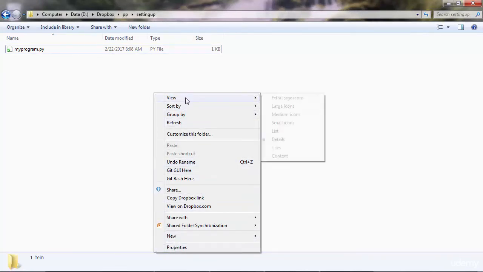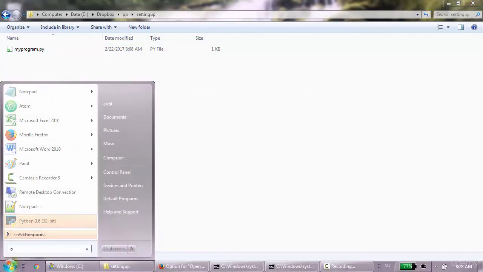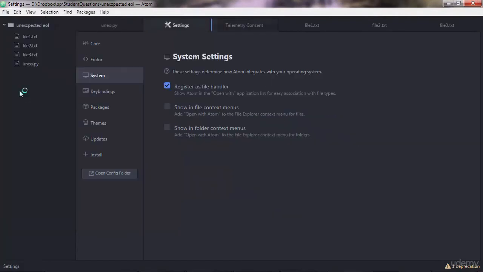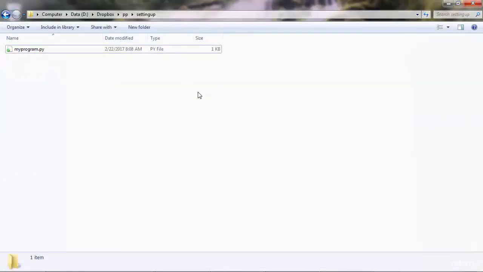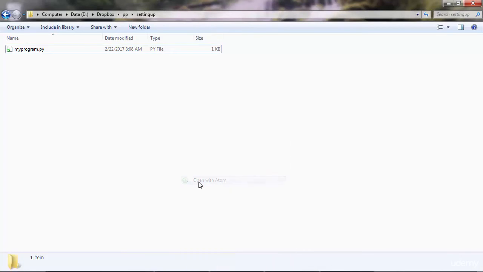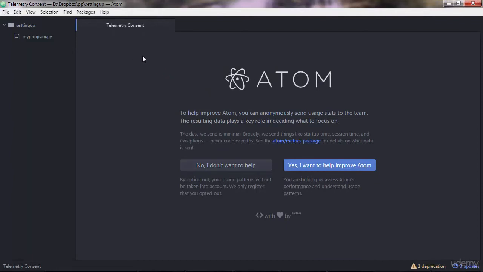But if you don't see Open with Atom, like I do, so I don't have Open with Atom for now, then open Atom from your programs. Go to File, Settings, and then check these two options. These options were under the System tab of the Settings menu. Then close Atom, right click, and now you should see this menu in here. Open it, and you should now see this view.